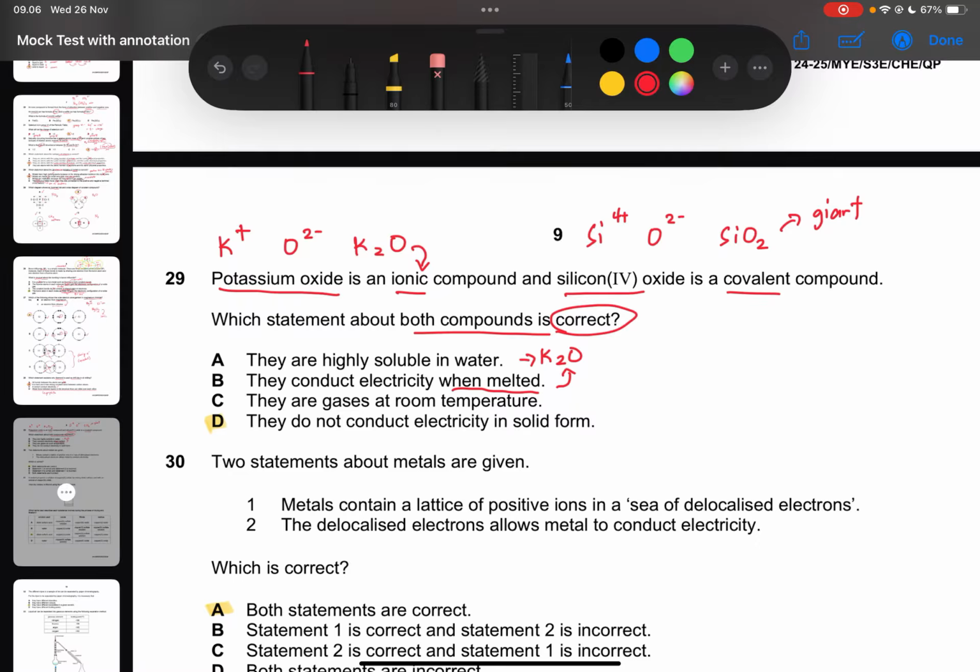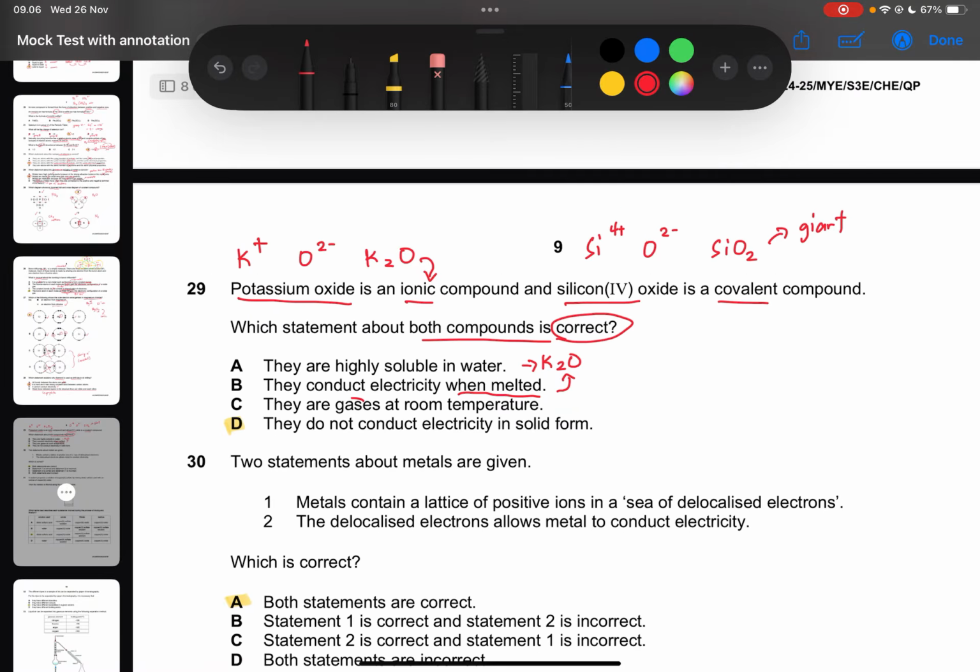Letter C, they are gases at room temperature. So they are not gas because both potassium oxide and silicon dioxide are solid at room temperature. And then letter D, they do not conduct electricity in solid form. So as we have mentioned, potassium oxide is an ionic compound, so it only conducts electricity when it's melted, while silicon 4 oxide is a giant covalent structure, so it means it cannot conduct electricity whether it's solid or in melted form. So the correct answer is letter D.